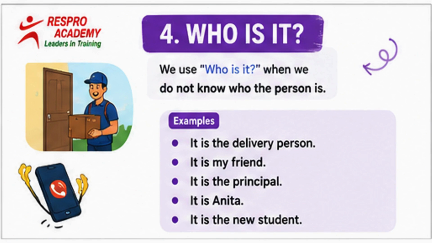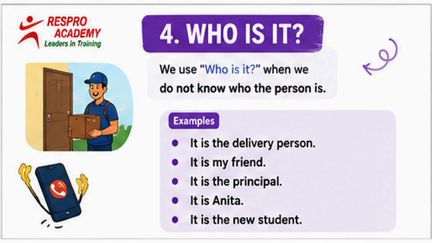Let's see some examples. Who is it? It's the delivery person. Your phone rings. You answer the call, but you don't recognize the voice. Who is it? It's my friend.